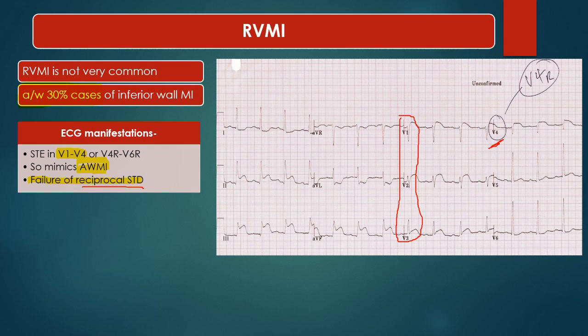There is ST depression in lead 1 and AVL also. So it is inferior wall ST elevation MI and right ventricular MI. So we can correlate from the statistics also that if there is inferior wall MI, there we should look for RVMI, and in this ECG both the cases are seen.